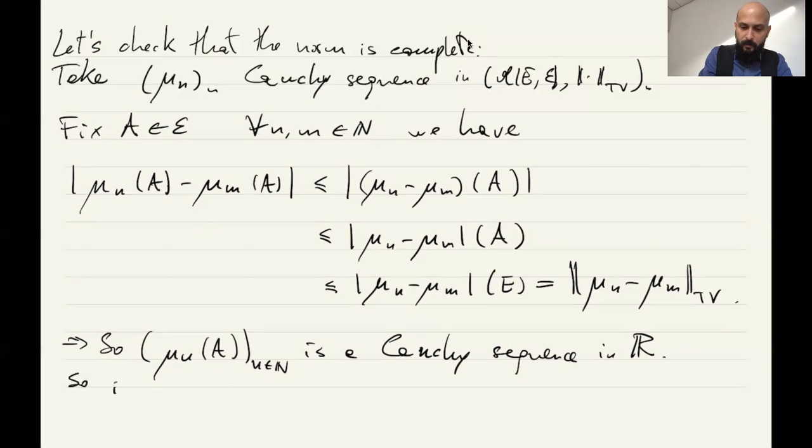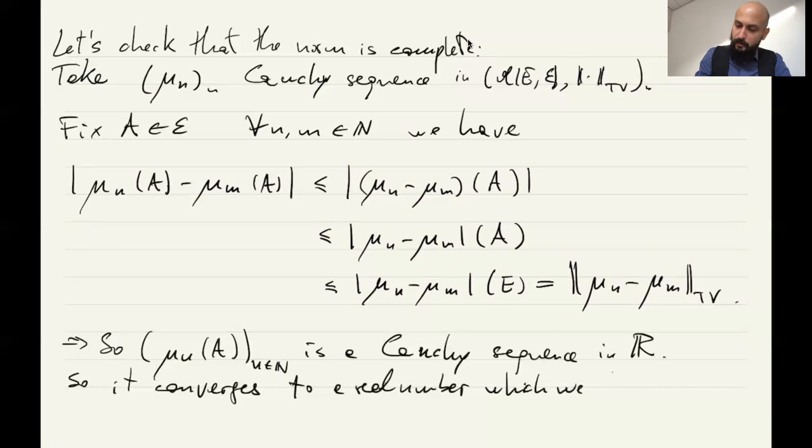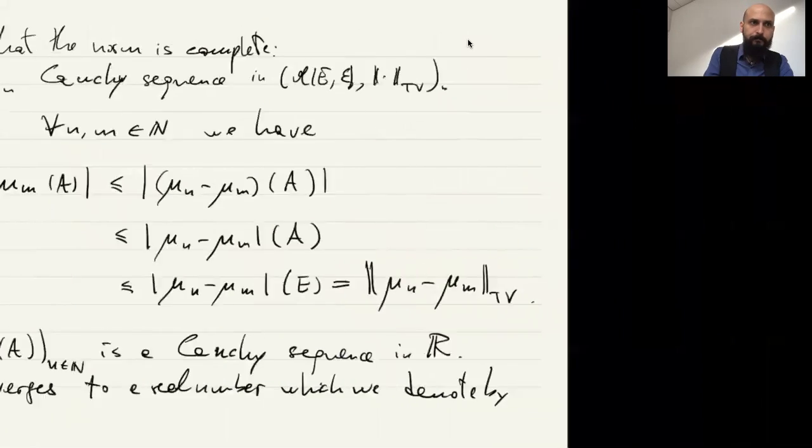So the sequence converges to a real number, which we denote by nu(A). Now, for any A, we associate a number called nu(A).